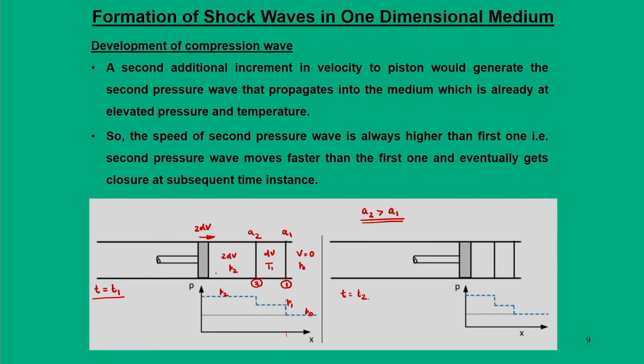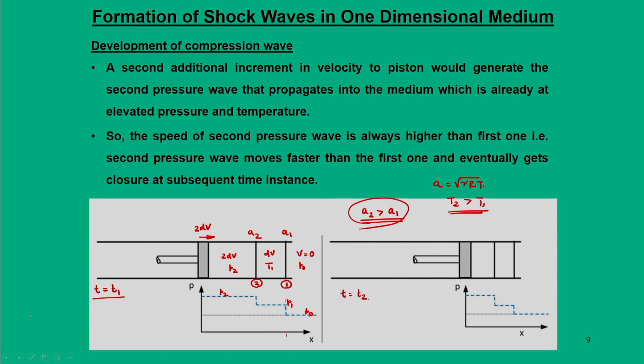So, in other words, the second wave which is generated in the medium is moving into an elevated temperature. Since the speed of sound is dependent on the temperature, A is equal to square root of gamma R T, and T2 is greater than T1. So, we say A2 will be higher than A1.